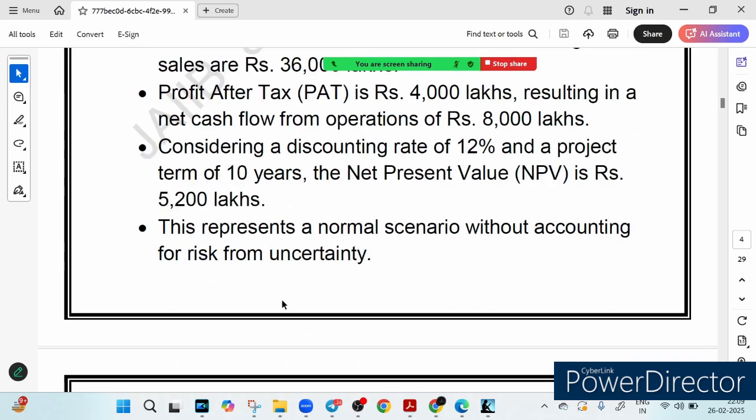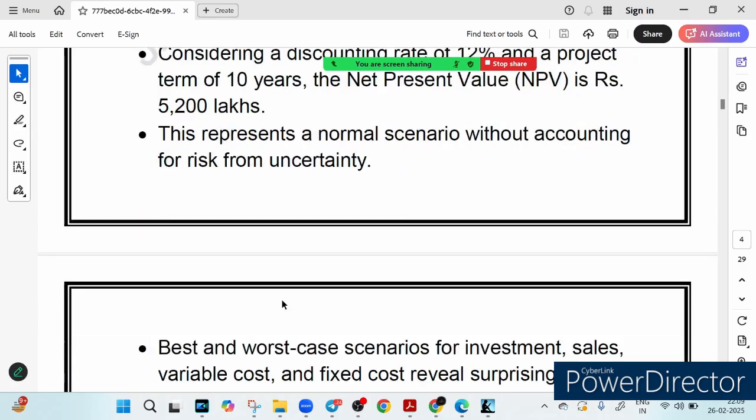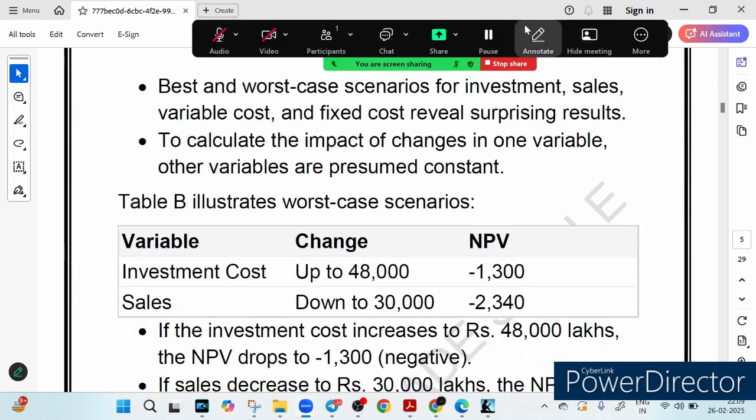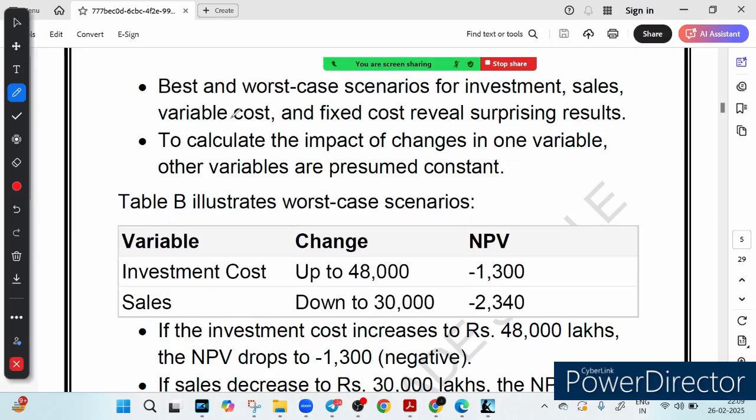But here, what about the risk and uncertainty? What if something changes? What if the sales drop? What if the raw material cost increases? What if the fixed expenses go up? To understand how these factors impact the project, we create best-case and worst-case scenarios, right? Sales, raw material cost can change, fixed expenses can go up. So how can these factors impact the project? We create best-case and worst-case scenarios.